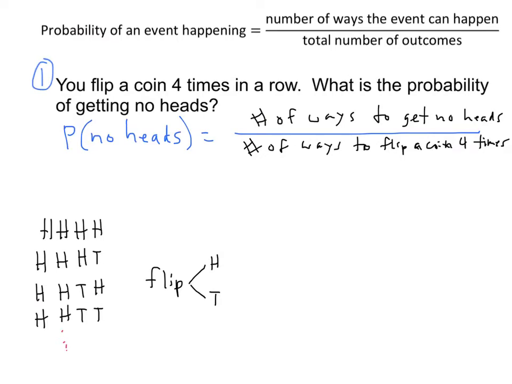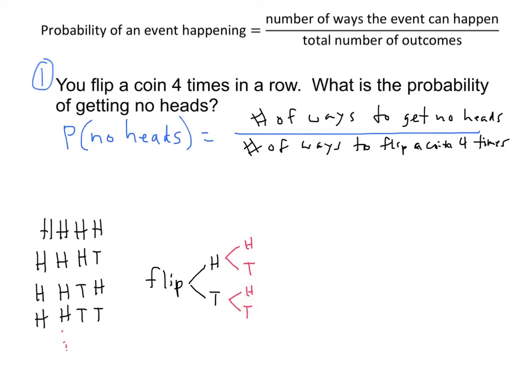If we flipped it a second time, well, if I got heads the first time, on the second flip I could either get heads or I could get tails. Same thing, if I got tails the first time, I could either get heads or tails on the second one. Okay, so now if we flip 2 times, how many outcomes are there? There's heads, heads, heads, tails, tails, heads, and tails, tails. So there's 4. We start out with 2, and then each of these 2 branched off into two more branches.